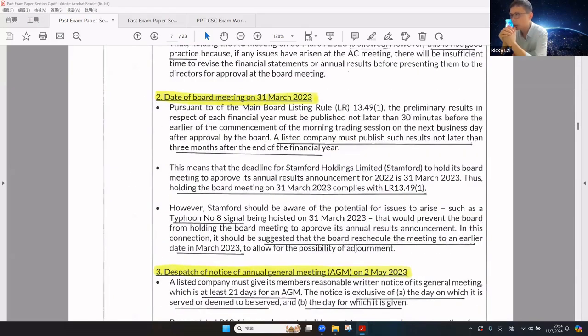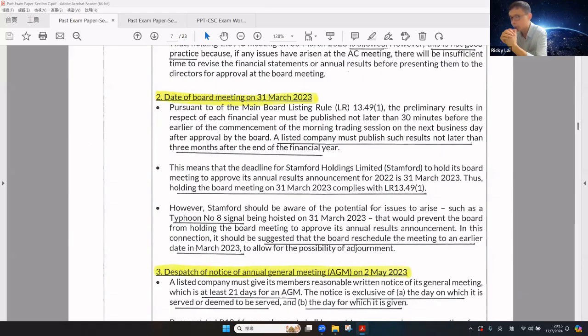According to the listing rule, the result announcement must be published before the earlier of the commencement of the morning trading session on the next business day after the board approval. The listed company must publish the results not later than 3 months after the end of the financial year. This means that the deadline to hold the board meeting to approve the annual result announcement is March 31. Therefore, holding the board meeting on March 31 can comply with the listing rule.